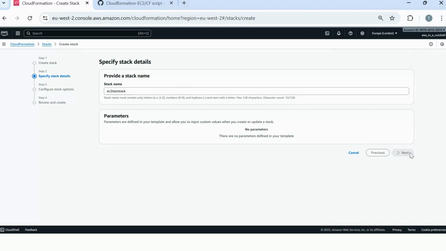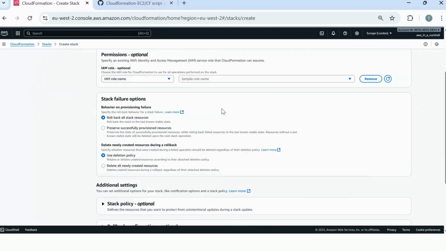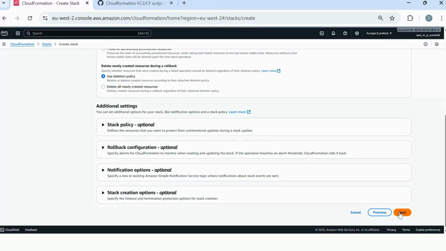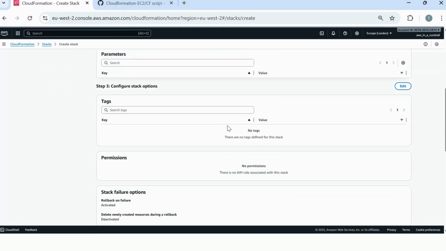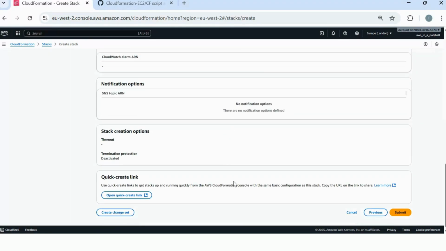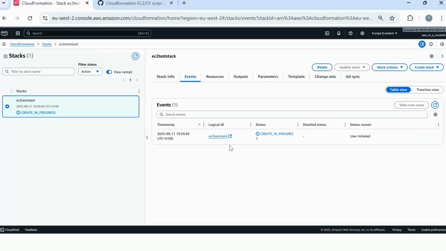And click Next. I'm going to leave all this as default. Click Next again. This will all be default as well. And then we can just submit. And this is going to start creating our resources.